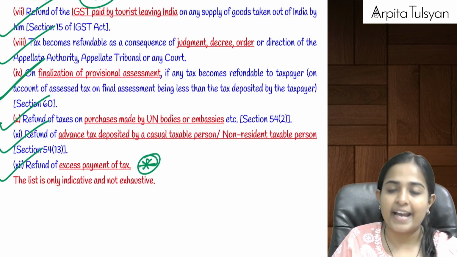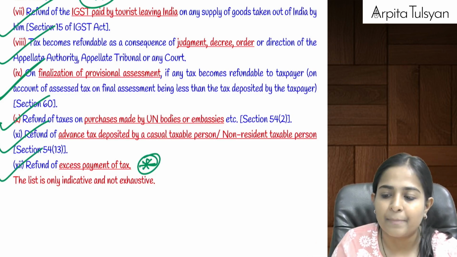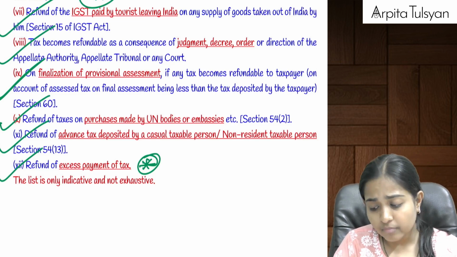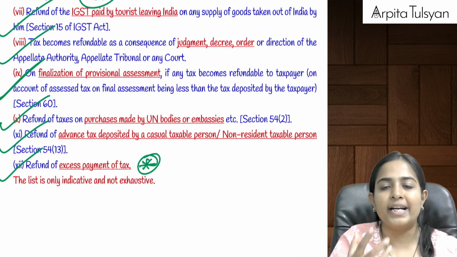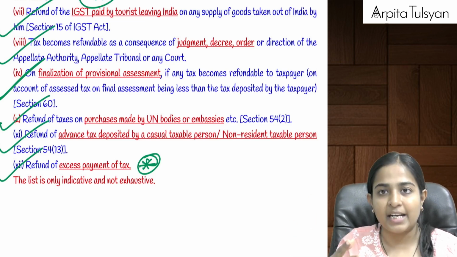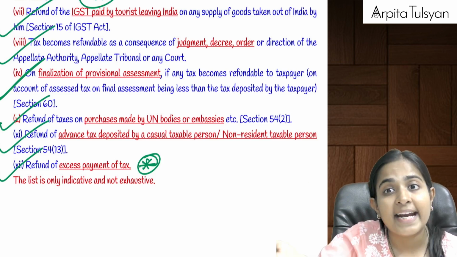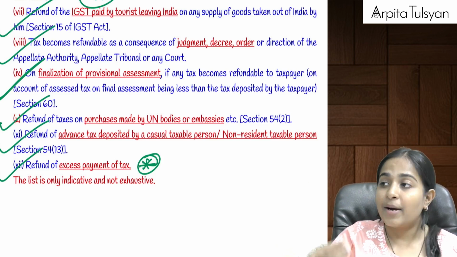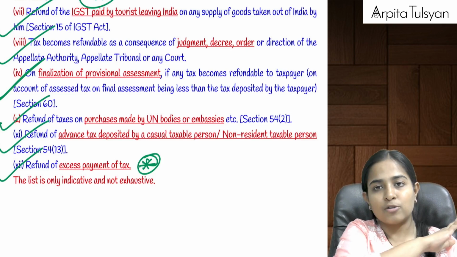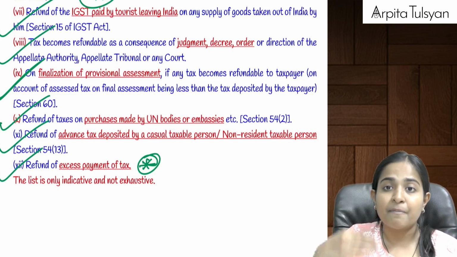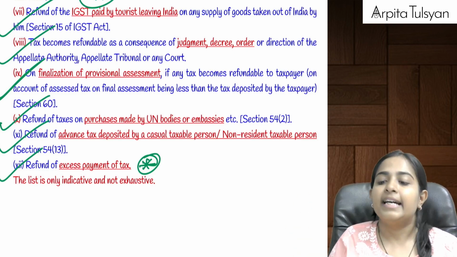Any refund of excess payment of taxes. One simple example I can give you is, let's say from the students I have collected GST at the rate of 18%, but I have paid 28% to the government. Okay, there is no problem between me and the customer, but I have paid more to the government. I can take a refund of the same.